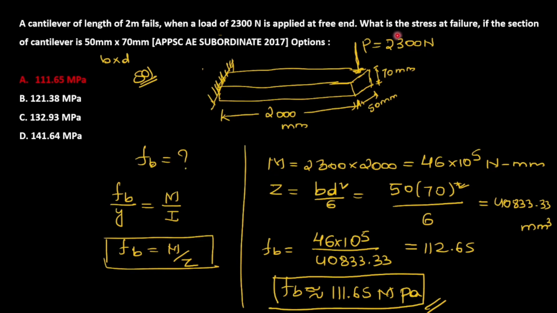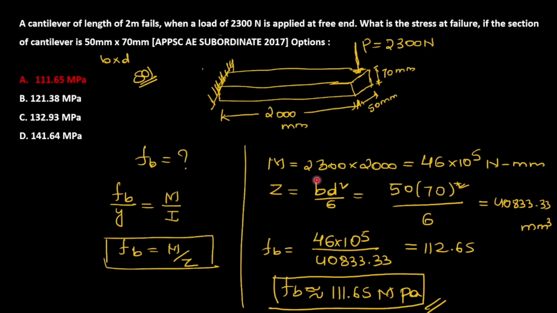And what we are asking is the stress at failure. When the beam fails, where will the bending stress be maximum? Where the moment is maximum. At the fixed end the moment will be maximum, therefore bending stress will also be maximum at the fixed end. We have the relation F by y is equal to M by I, then bending stress is equal to M by Z. So we will use this relation to solve this question.